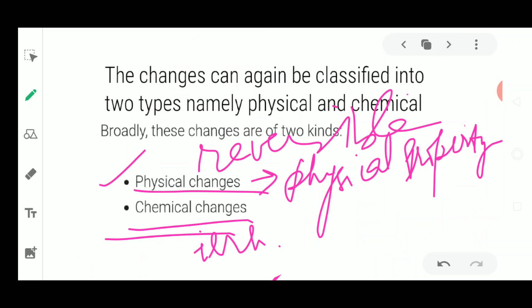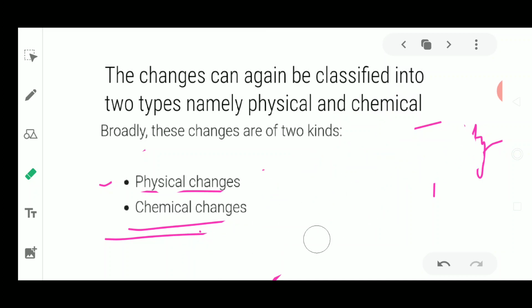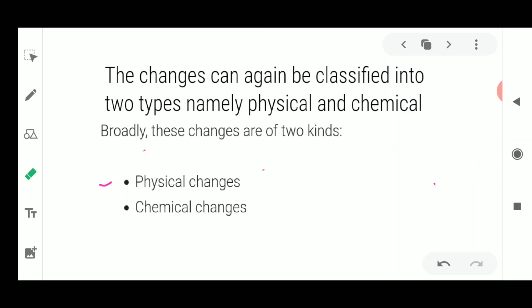So I just gave you some thoughts about physical and chemical changes for this chapter, and we'll discuss this in detail, as there are many other examples to be discussed in this chapter. Today we have studied the different types of changes: reversible change or irreversible change, slow change, fast change, visible change, invisible change. So many changes we have studied.